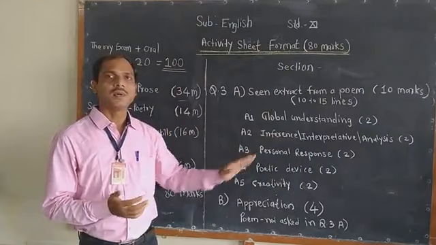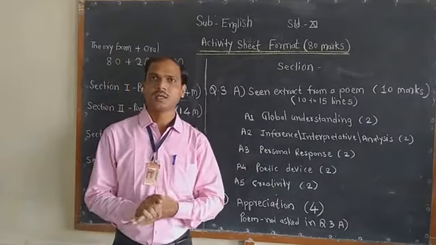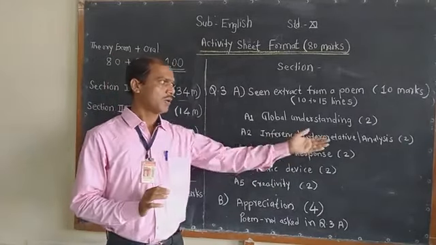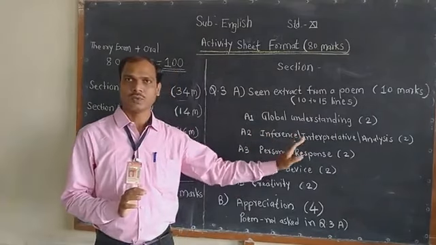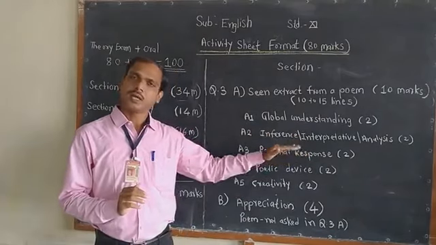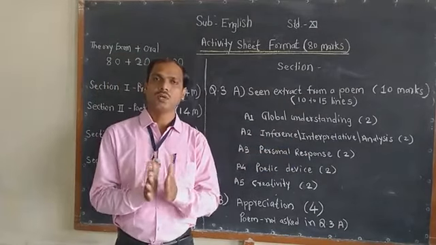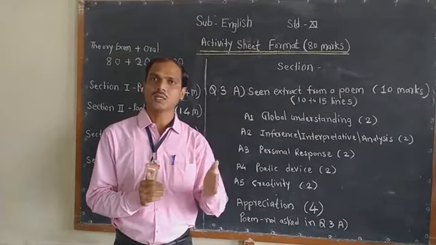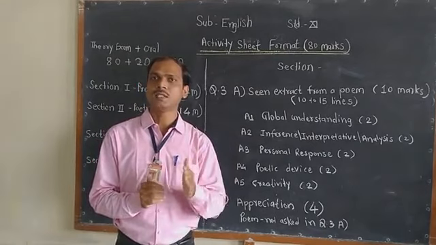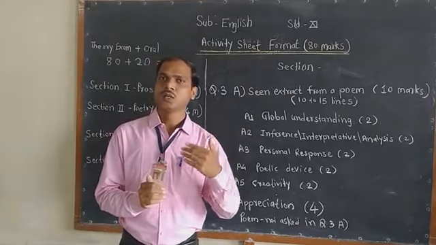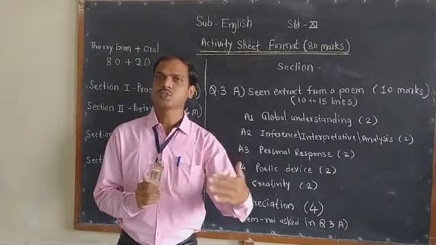Inference means to deduce, guess, interpret, analyse or explain, whatever is given in the activities. Now the third one, personal response. As I told you, when you are able to understand the extract of 10 to 15 lines, then you will be able to respond to the personal activities.